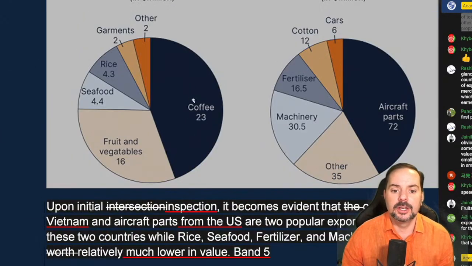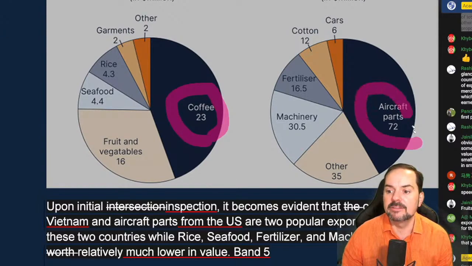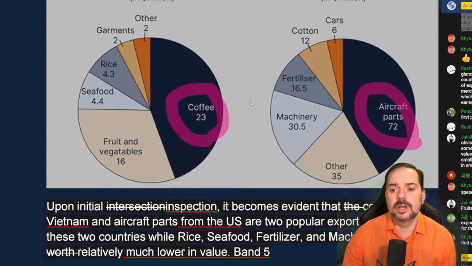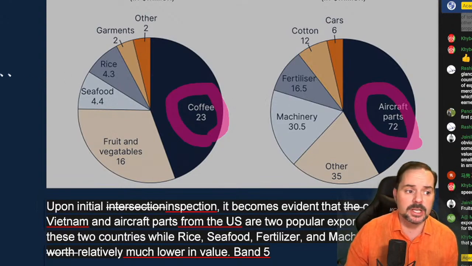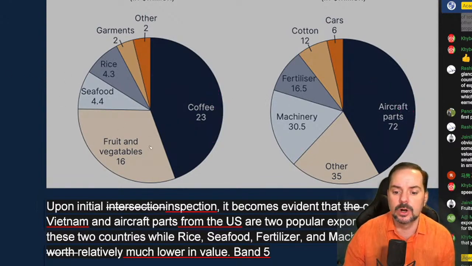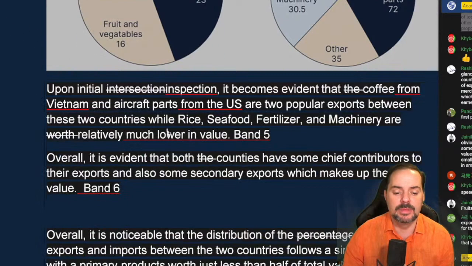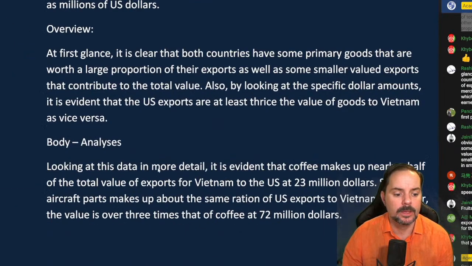So here we have the coffee. Okay. So again, coffee. Here we have aircraft parts. And these are kind of similar proportions, so that's what I'm explaining, right? That's what you have to do when you're doing comparisons, is similarities and differences. And so here is how I describe that, okay?